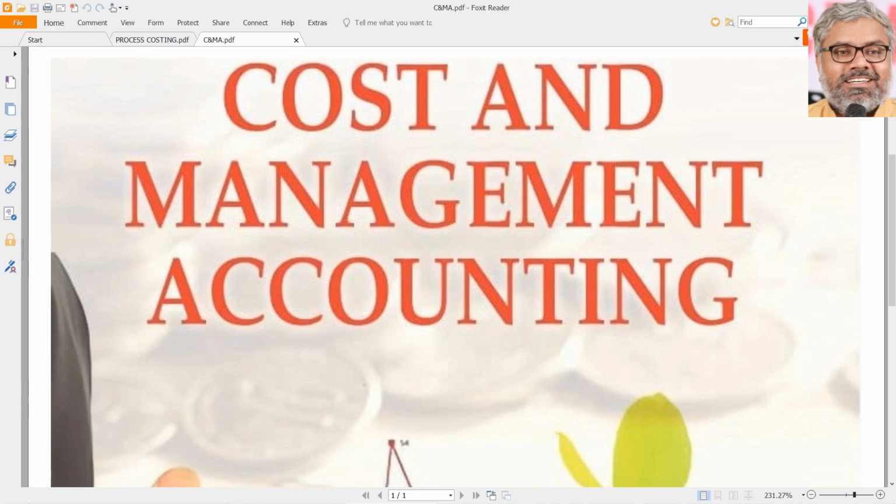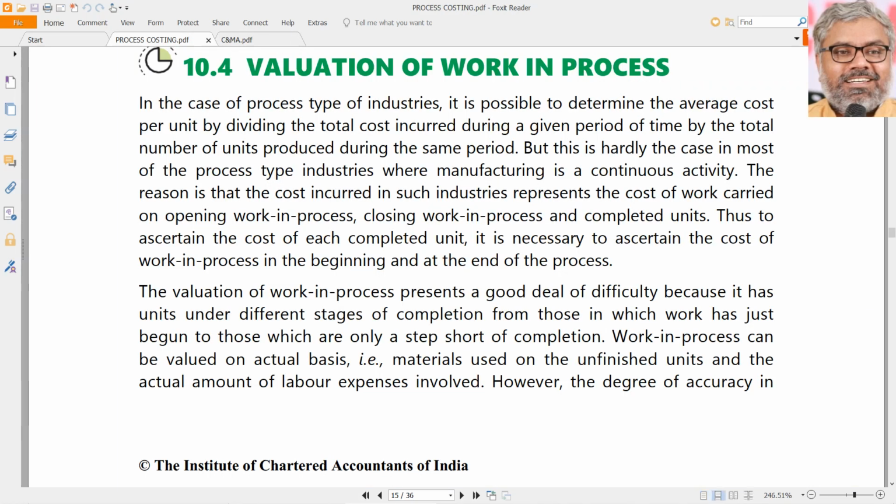But in the examples we have discussed so far, one of the common points is there was no work in progress. But definitely in process costing, one of the very important challenges is when work in progress is also there, then the valuation of that work in progress has to be done carefully. Why? Because as the name itself indicates, that is work in progress. It is not fully completed. So how much of that is completed is difficult to identify in reality in each process.